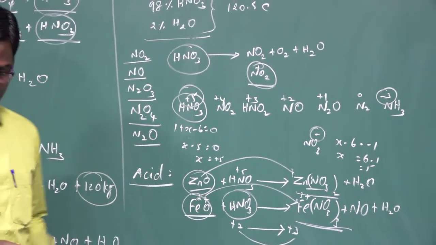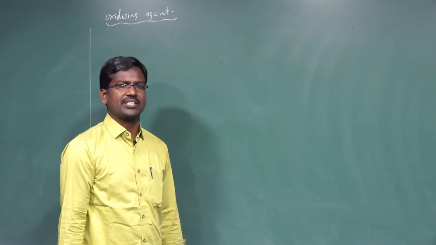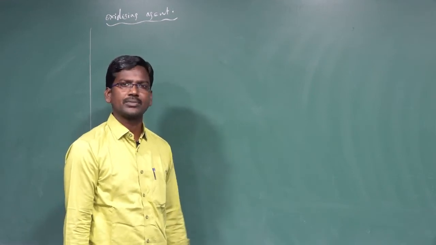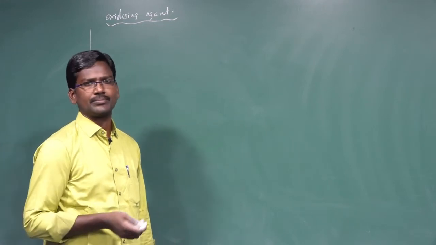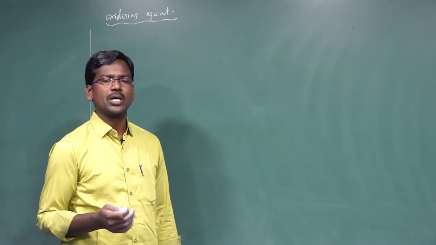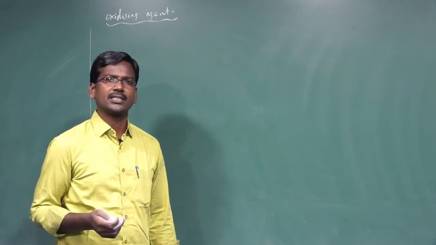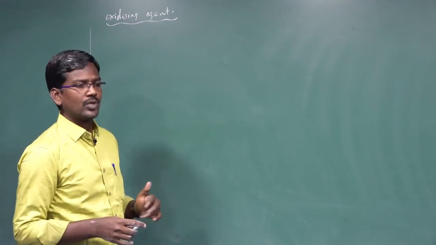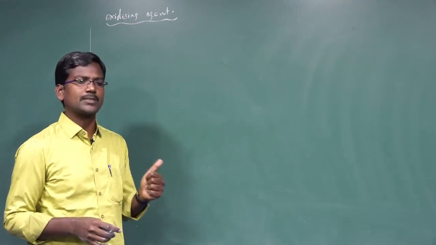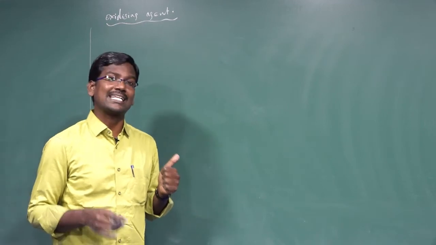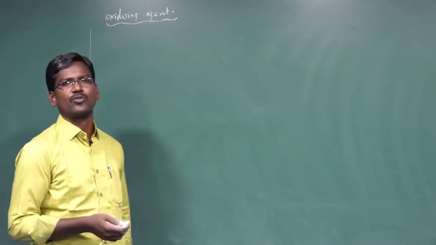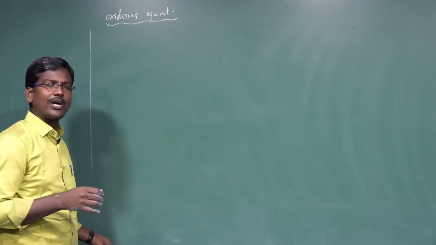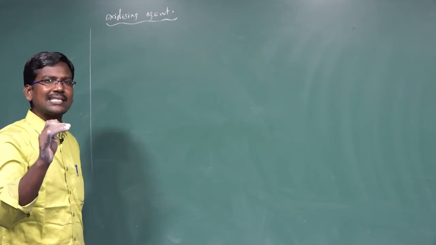The next one, nitric acid as an oxidizing agent, which oxidizes carbon to carbon dioxide, sulfur to sulfuric acid, iodine to iodic acid, phosphorus to orthophosphoric acid, and hydrogen sulfide to sulfur. So the non-metals carbon, sulfur, iodine, phosphorus, and the sulfur in hydrogen sulfide are oxidized to their respective elements and compounds.